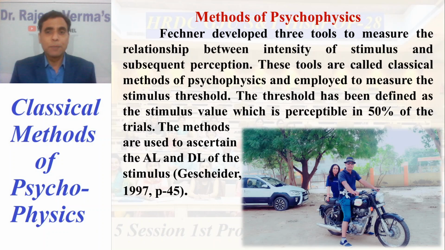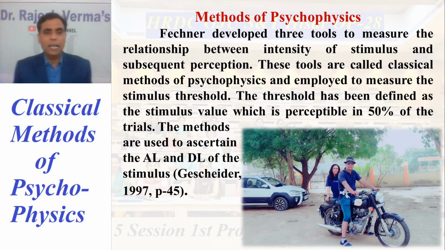The threshold is a very important point in psychophysics. It has been defined as a stimulus value which is perceptible in 50% of the trials. I think you know this point very well because this is the premise or central theme of psychophysics. Any stimulus that is perceptible 50% of the time, that value or intensity is considered as the threshold of the particular stimulus.